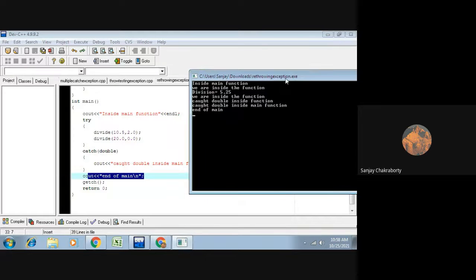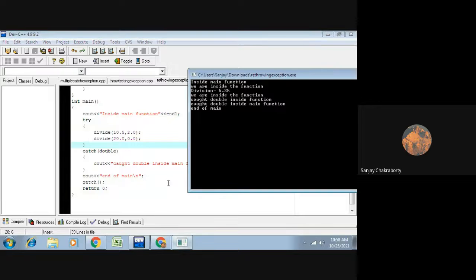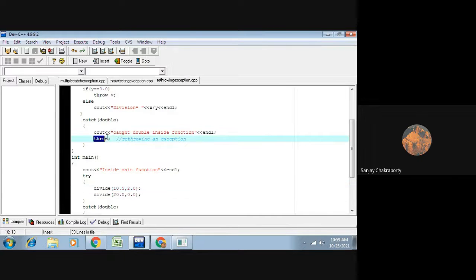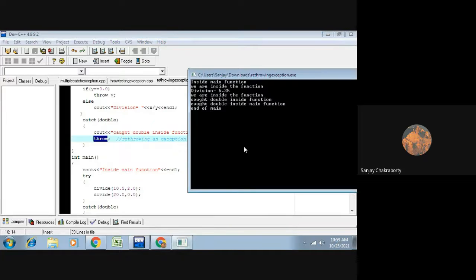Is it clear to everyone? Does anyone have any confusion in this program? This program is very important: how we can rethrow an exception, throwing an exception from another catch handler. The question may come in a different way: how can we throw an exception from another catch handler? That is equivalent to rethrowing an exception. Or the question may be: can we throw an exception without passing any argument along with the throw keyword? Yes, the answer is yes. And how can we do that? By rethrowing the exception without passing any argument along with the throw keyword.